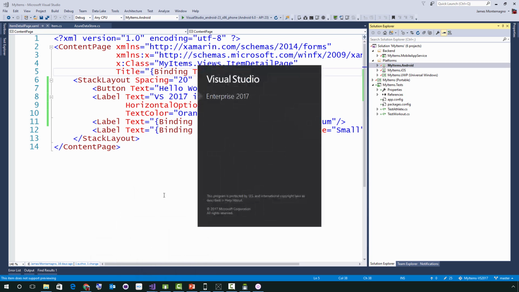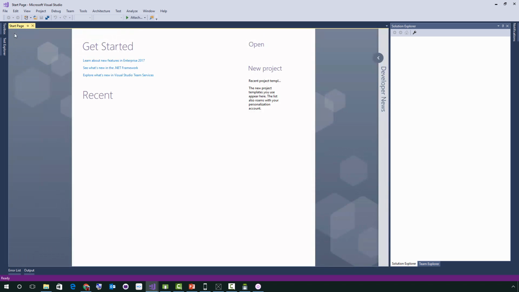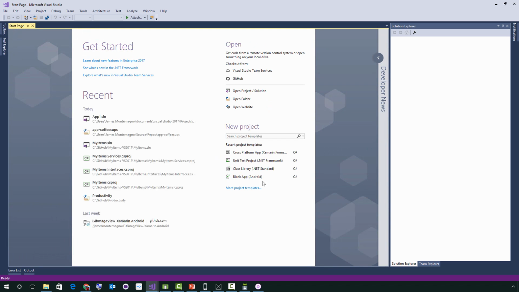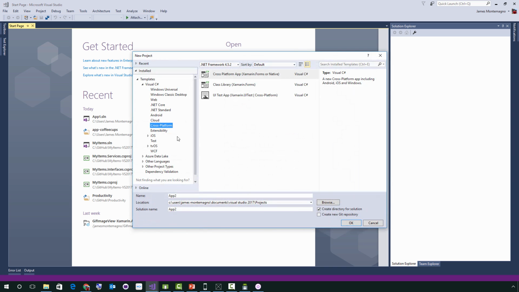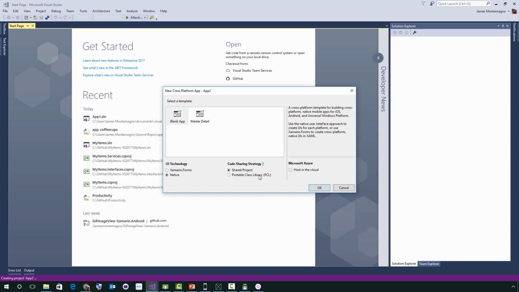Whereas if I open a brand new instance of Visual Studio, we could start to build out a blank application. I can show you that experience here. So if I was to come in and go into more project templates again, I can come into Cross-Platform and hit OK. This is going to open up a new blank, maybe native app with a portable class library, and I'll hit OK here.